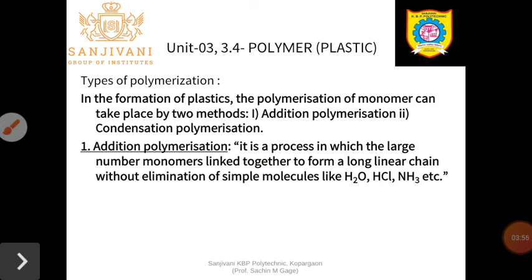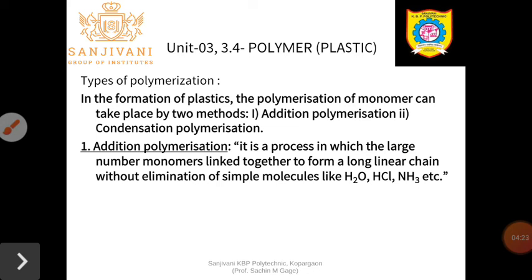The word polymer means many parts. It is obtained by combination of two words: poly means many and mers means units or parts. Polymers are made up of a large number of small molecules called monomers. Hence, hundreds or thousands of monomers join together to form a large molecule in a polymer.